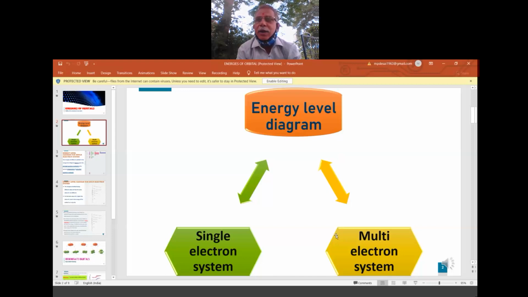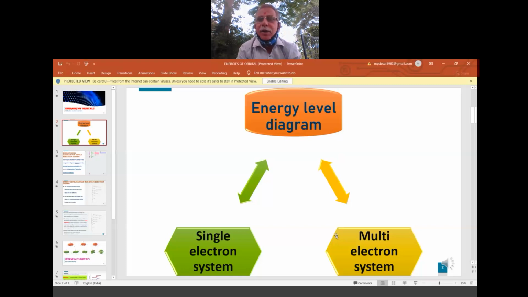Now slowly it is getting the freedom, so it is becoming more energetic. Okay, so that is the idea behind the energy level diagram. As an electron moves away from the nucleus, the energy of the electron increases. As it comes close to the nucleus, the energy of the electron is lost. So this is what we have to understand about the energy level diagram.